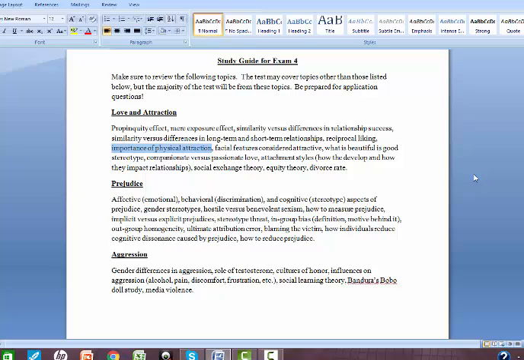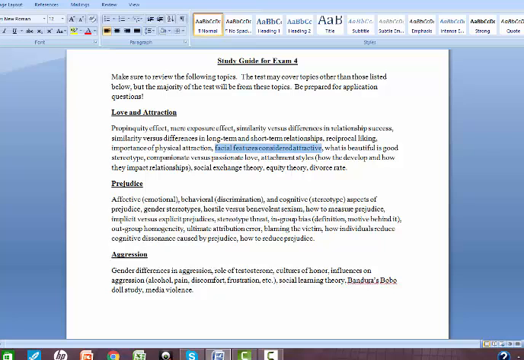However, when we look at their behavior, there doesn't seem to be a lot of behavior differences. So maybe women are just not aware of how important physical attractiveness is to them, or maybe there's some kind of social desirability bias where women don't want to say how important physical attractiveness is to them. Facial features that are considered attractive were a little bit different between men and women, but basically things like a big smile, large eyes, I think was one, a small chin for women, a strong, larger chin for men, that kind of thing.